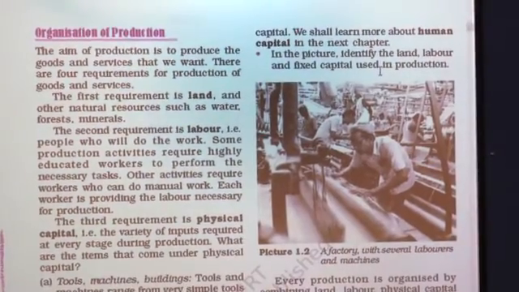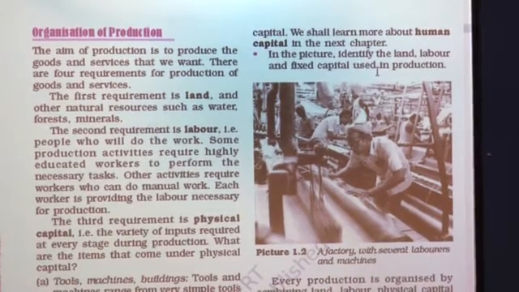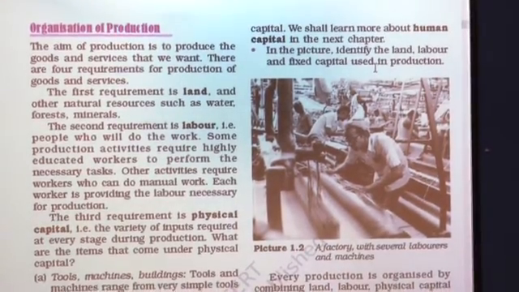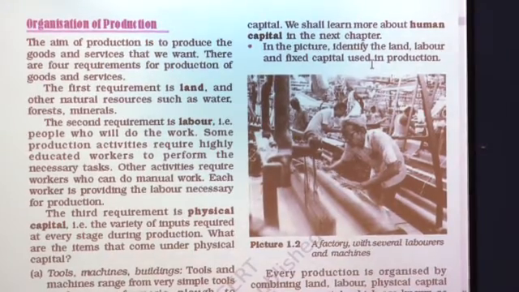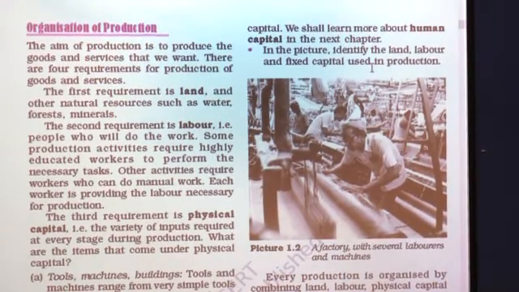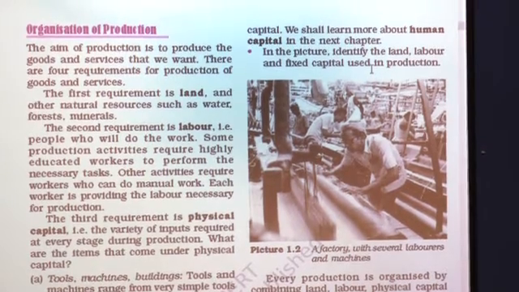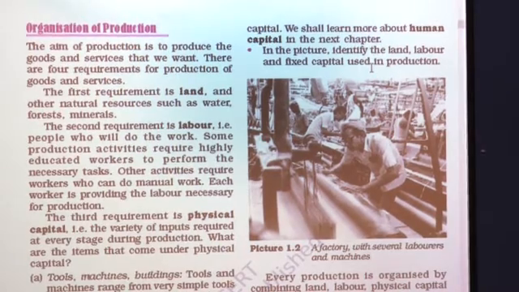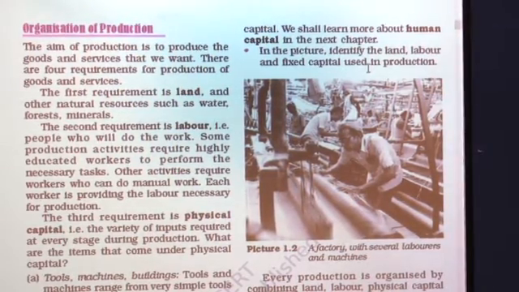So, the aim of production is to produce more and more goods or services, and for that we require some important things. There are 4 requirements for the production of goods and services. We require basically 4 important things. The first requirement, and it is a very important one, is land.